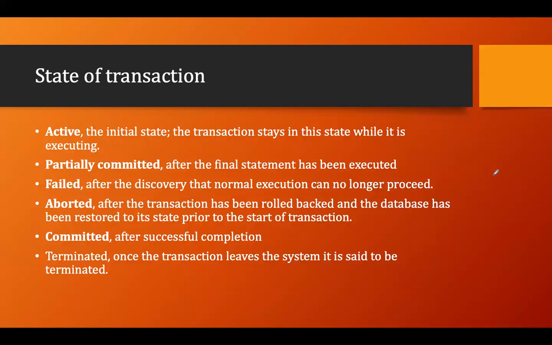So when a transaction starts executing, it will be in an active state. Now the second state is called partially committed. Means after the final statement has been executed, my transaction is in a partially committed state. Next is called failed state.